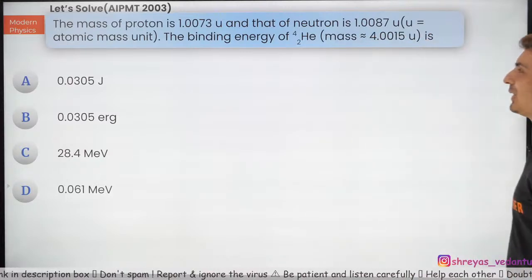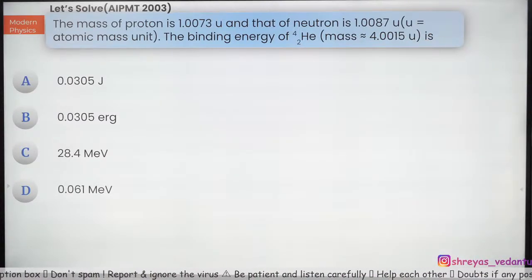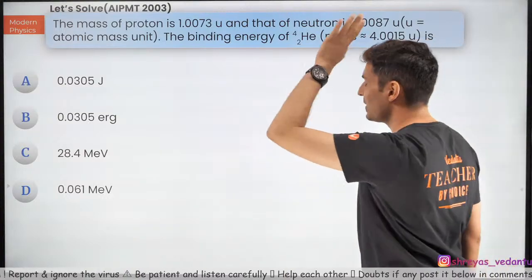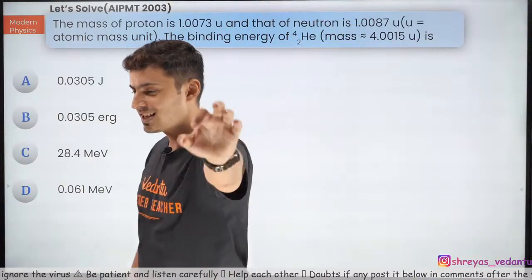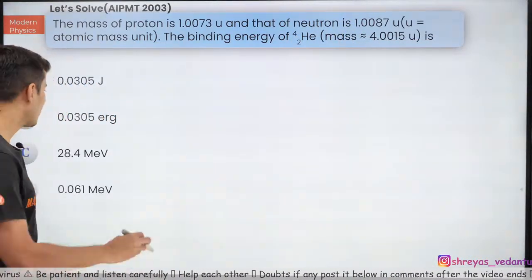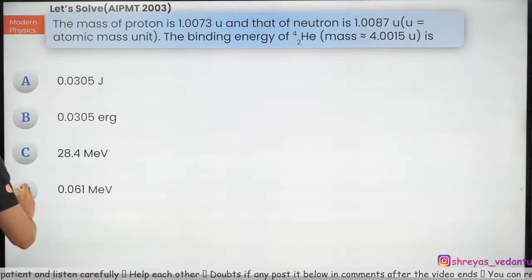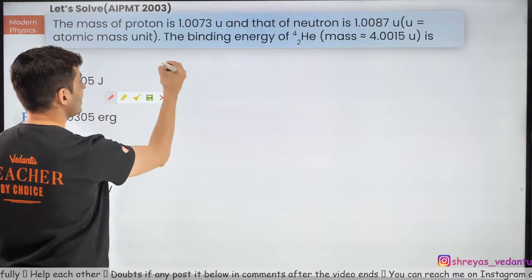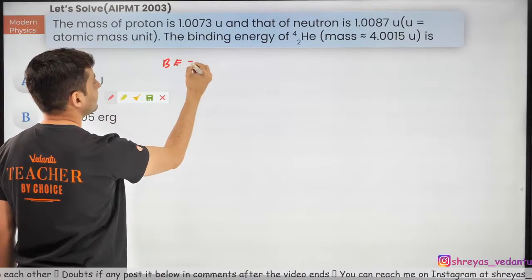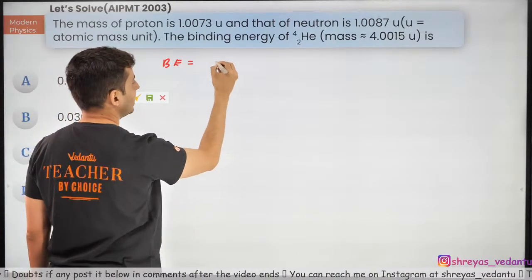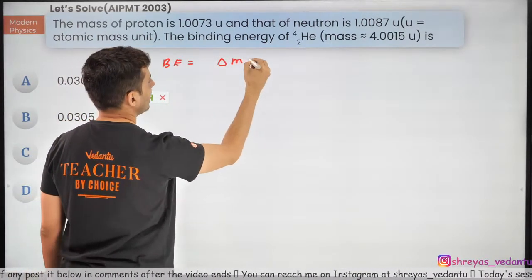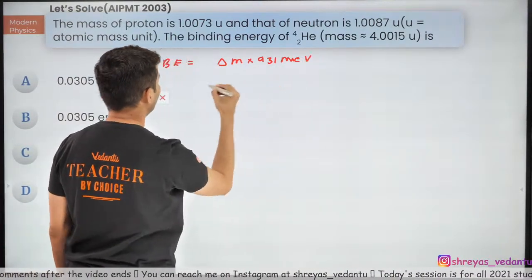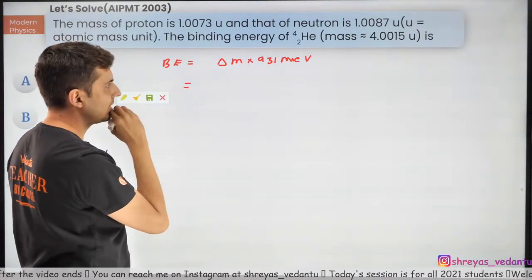The mass of a proton is 1.0073 u and that of a neutron is this much. Binding energy has been asked. Let's see how many of you can get this. Very straightforward question. For finding the binding energy of helium, the binding energy will be nothing but delta M into 931 MeV. What is the mass defect?